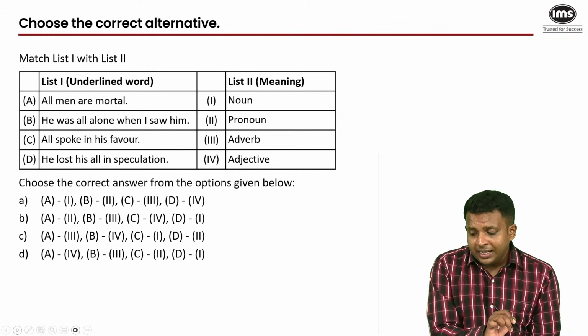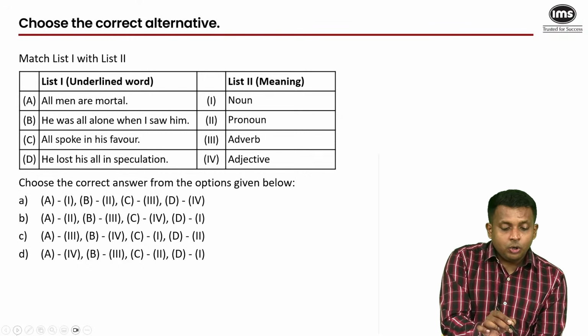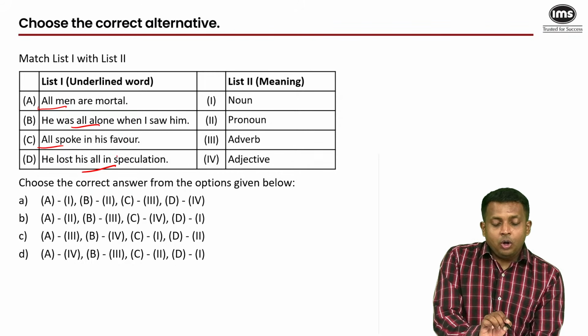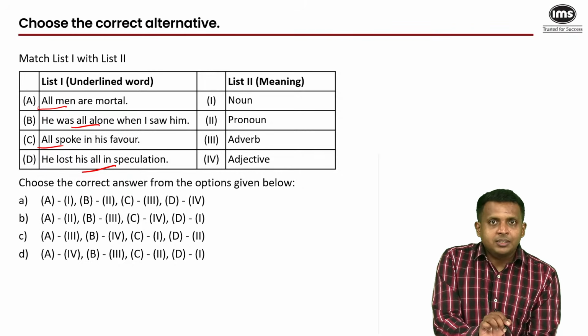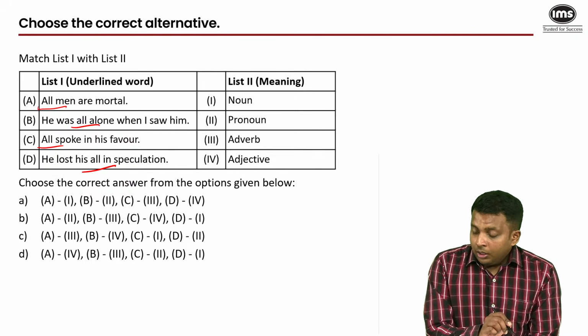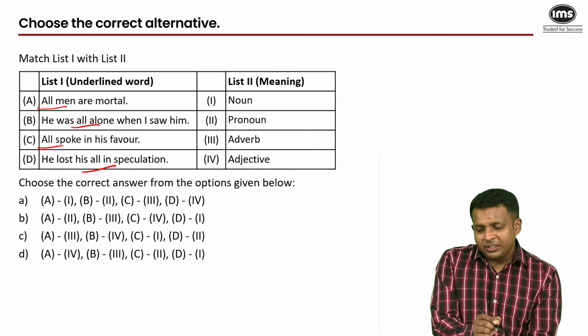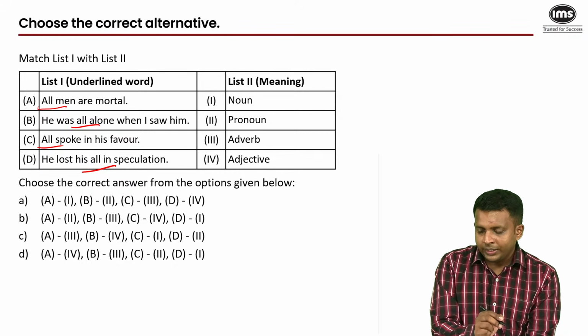This is yet another question type that you can get in the exam. Match list 1 with list 2. So what you have is the word all, which is there in all the 4 statements on the left hand side. On the right hand side, you have 4 parts of speech. Give me the correct answer. I guess connecting the first pair itself will give you the answer quickly here. Good, I guess a couple of serious test takers are left. We just have another 10-15 minutes to go. So come on, keep pushing, answer quickly so that we can move on.